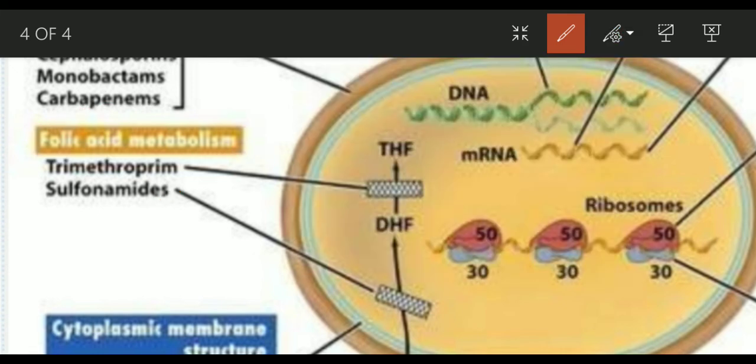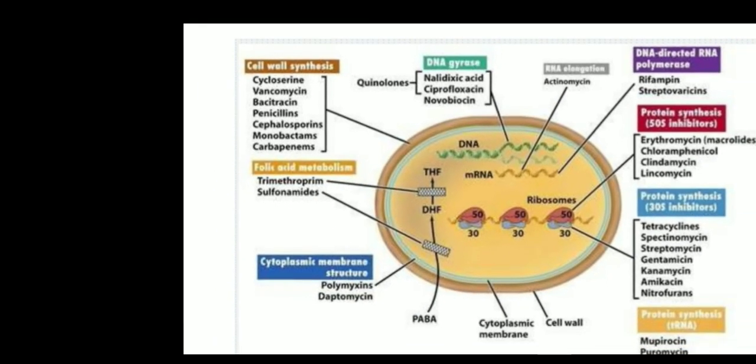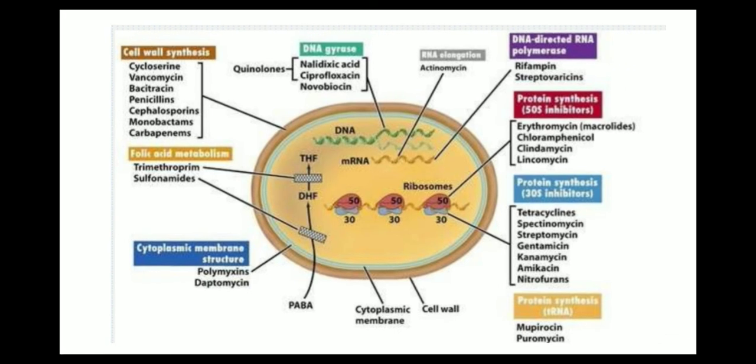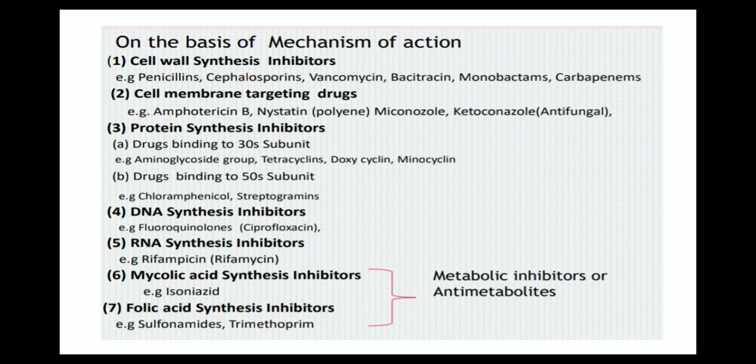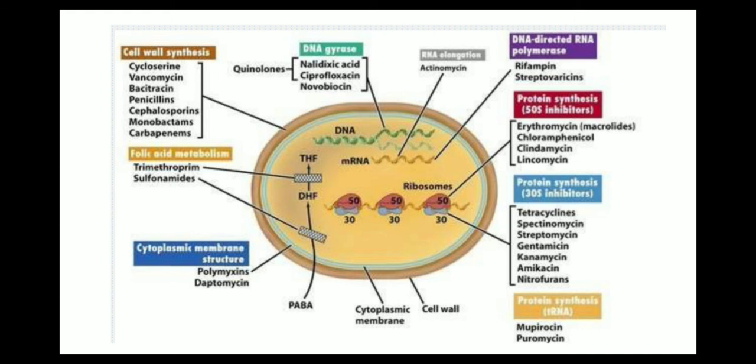So these are some of the modes of action of different antimicrobial agents, right? Cell wall, they inhibit the cell wall synthesis, cell membrane, protein synthesis, nucleic acids and metabolic inhibitors. And these are the examples of these antimicrobial agents.